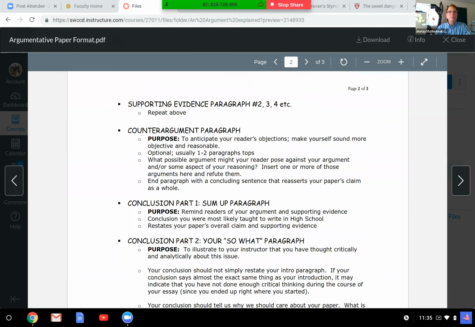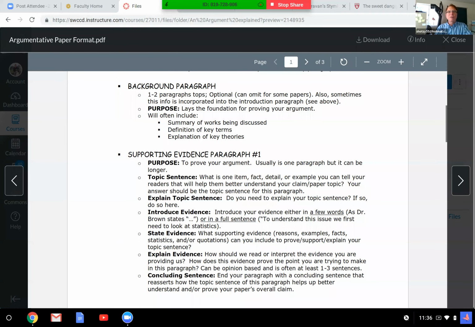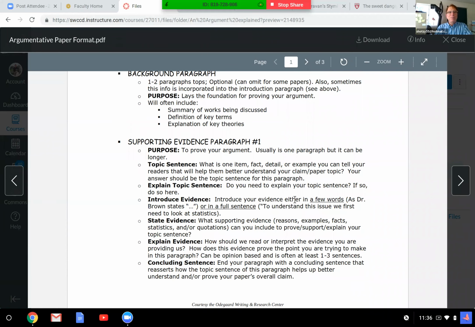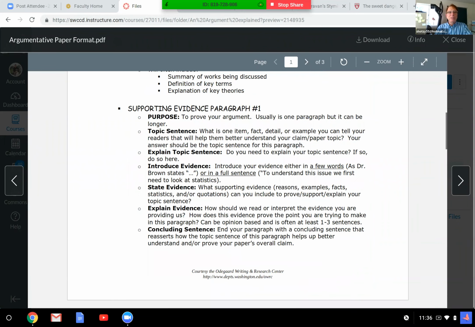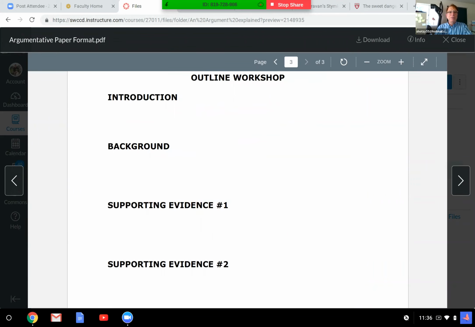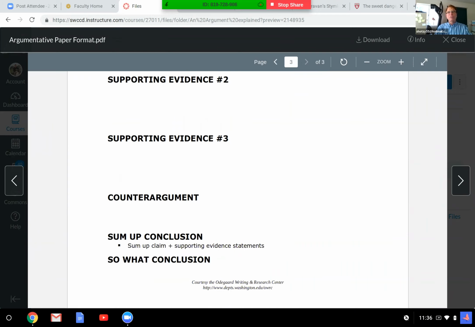So that will be the format that we're going to do? Yeah, and this one, I don't know why this is on this page, but it's telling you this paragraph here is going to be 3 of these. 3 reasons, 3 things you can find. And again, if you look at those peer examples, you're going to see that he did it. So there's that, and then if you want to just look at what it looks like, it looks like this. Introduction, background, supporting evidence, counter argument, sum it up, and the conclusion.